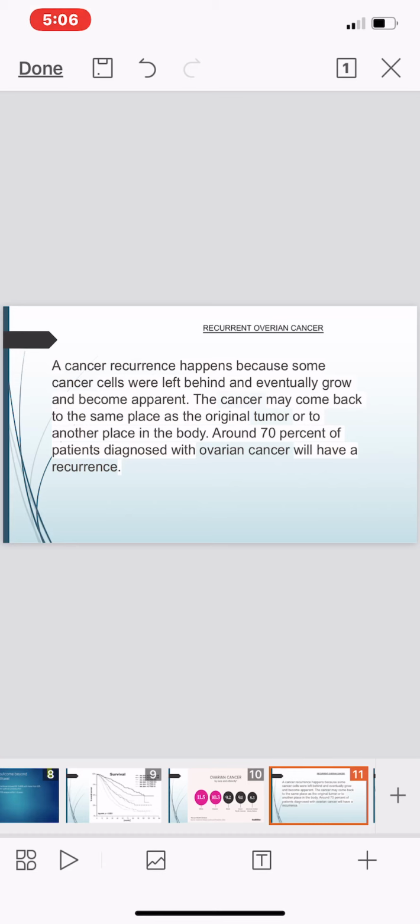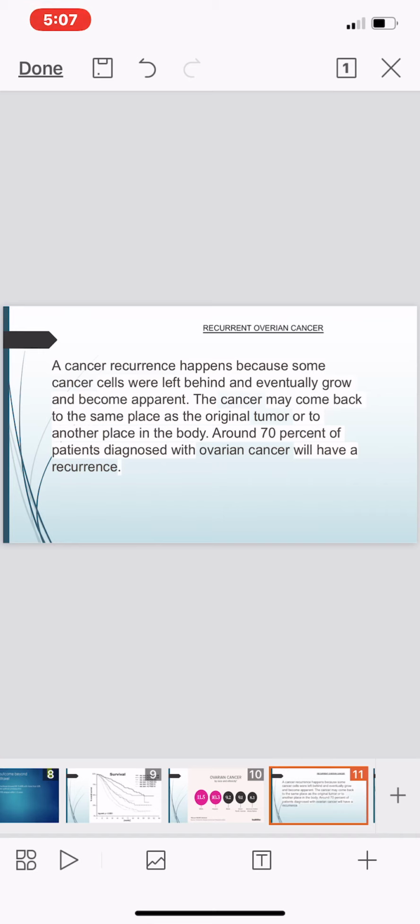The next one we are going to discuss is recurrent ovarian cancer. What is the meaning of the word recurrent? It means how they get this disease again. A woman got this disease and was treated by chemotherapy or surgery, but the woman got the disease again. So we are discussing recurrence, which means retaking of this disease.